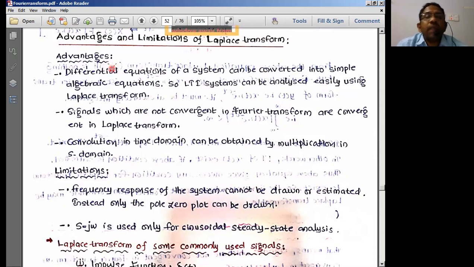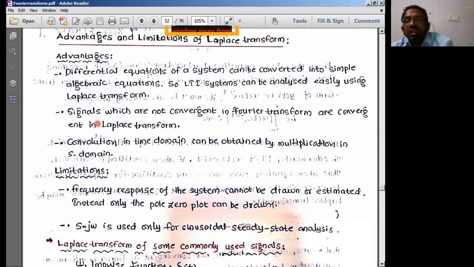And coming to the part of advantages, what are the advantages of Laplace transforms? The greatest advantage is that it's going to convert the differential equations into simple algebraic equations. Because of this particular property, the LTI systems can be analyzed using the Laplace transforms.